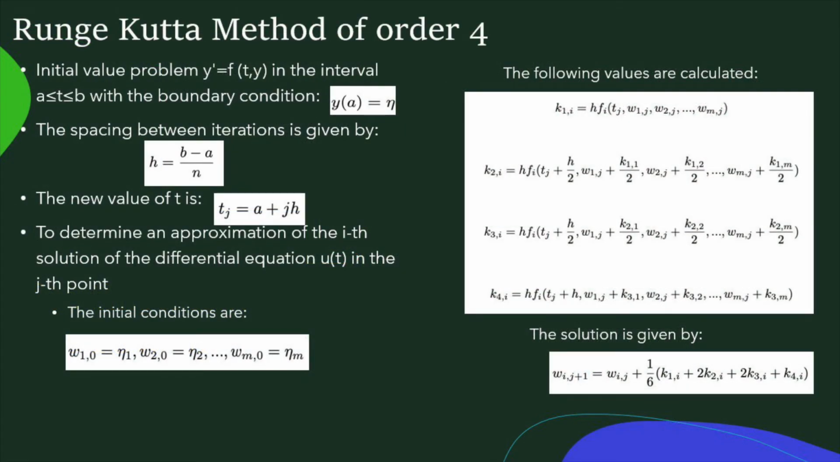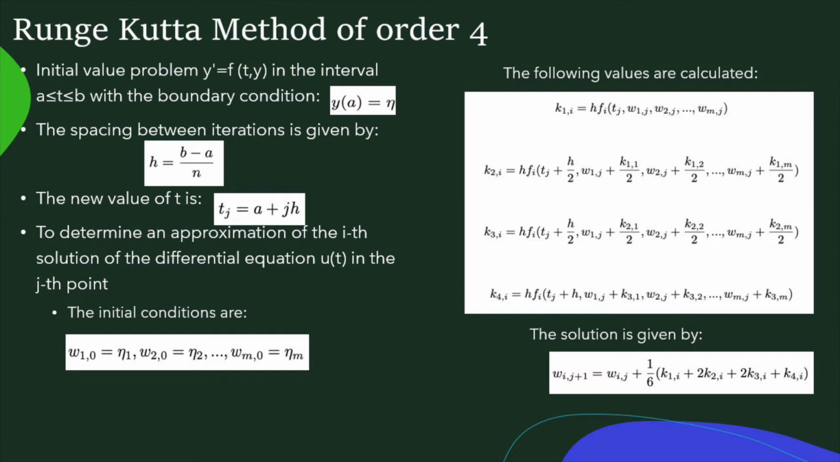Consider the initial value problem y prime equals f of t, y in an interval of t between a and b with a boundary condition y of a equals alpha. The separation between iterations is obtained from the division of the difference between b and a and the number of iterations n. The number of iterations states the number of times the procedure will be repeated to obtain the approximation.